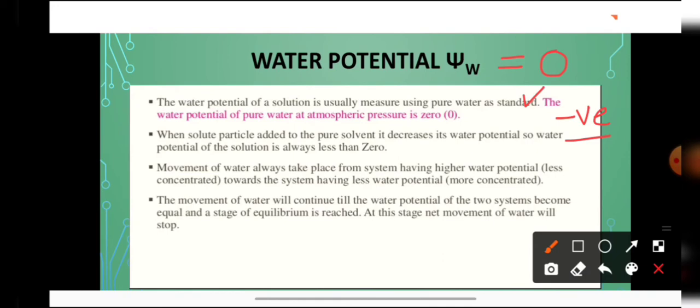Clear students? So the water potential of pure water is the maximum, the maximum value is 0. This means the water potential value of a solution is always less than 0, that is, it will have a negative value. So when solute particles are added to the pure solvent, it decreases its water potential. So the water potential of a solution is always less than 0.